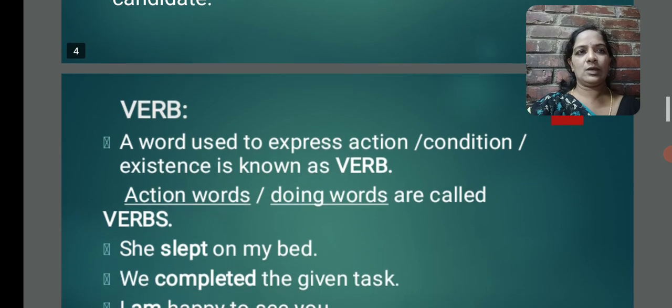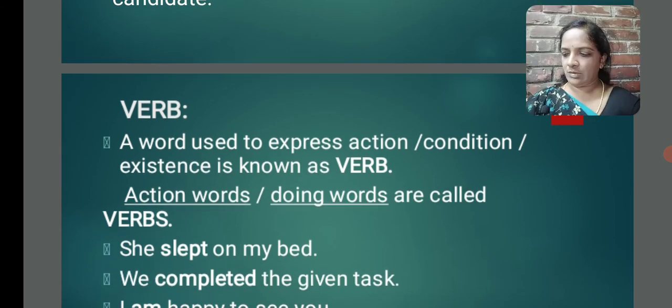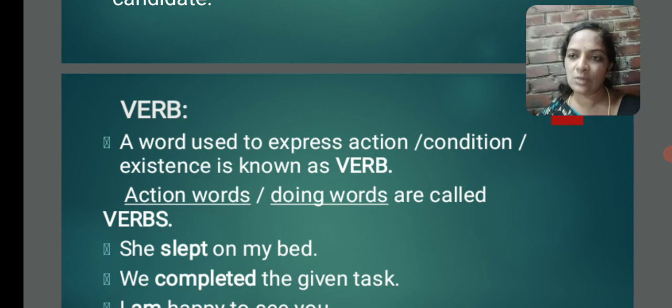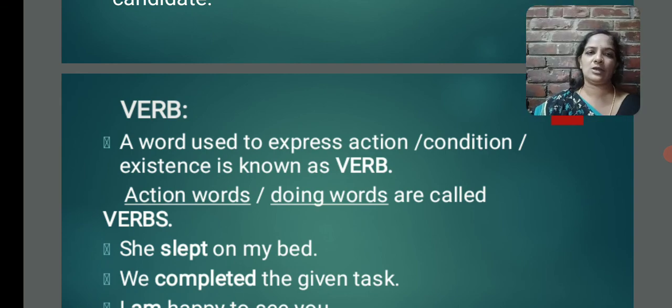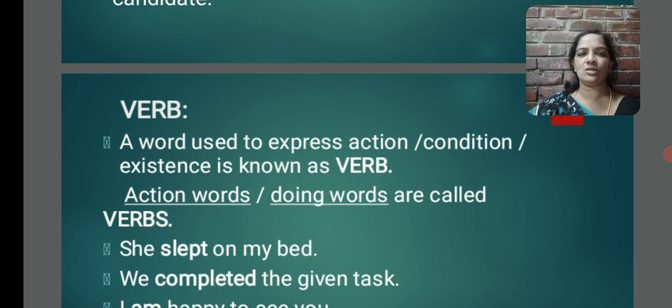Now, another topic, verb. Remember, all of you, this verb is very, very important. If you know verb very clearly and its verb forms, you can learn any other topic in grammar.